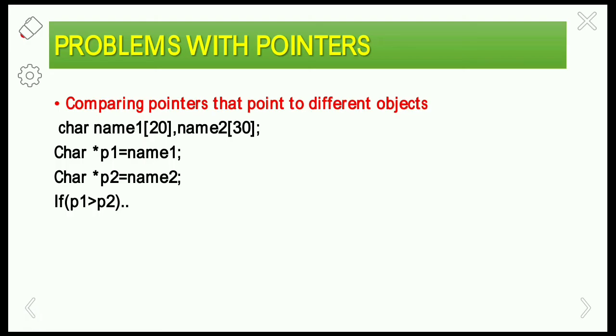So this is about the different types of problems with pointers. Pointers have some advantages as well as some drawbacks.